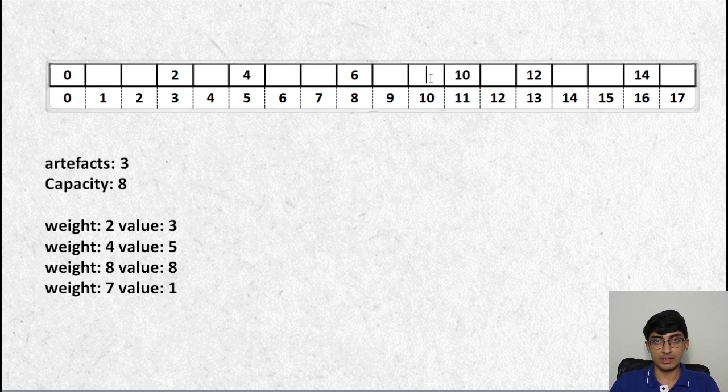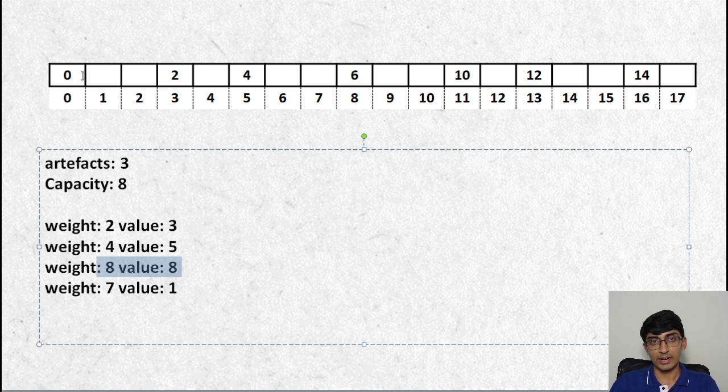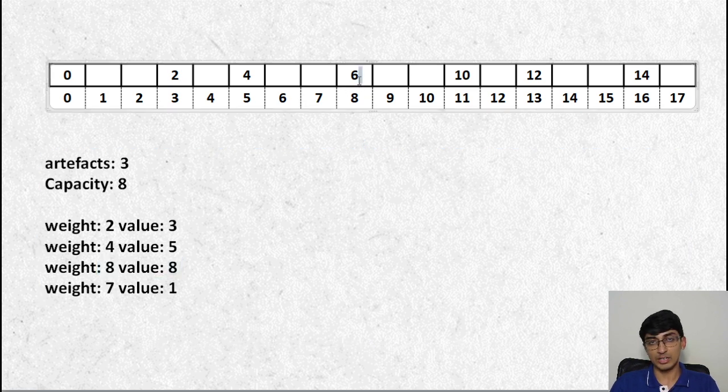I come back, 10, 2, nothing, 9, nothing, and I come to 8. When I come to 8, I see that either I could choose only this value 8, and my weight would also be 8, or we can leave it at 6. Now, what is our problem statement? We need to find the minimum weight required to reach this value. The minimum weight required to reach this value is 6, so we don't touch it. Okay, and then after that it just stops.